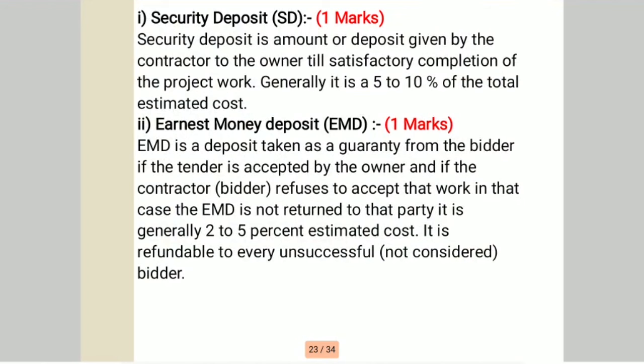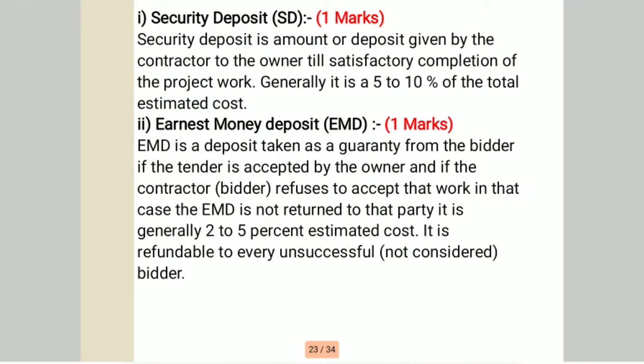We can also say it in other words: the security deposit is an amount of money which shall be deposited by the contractor whose tender has been accepted, in order to render himself liable to the department to a compensation amount to the part or the whole of his security deposit, if the work is not carried out according to the specification, time limit and the condition of the contract.